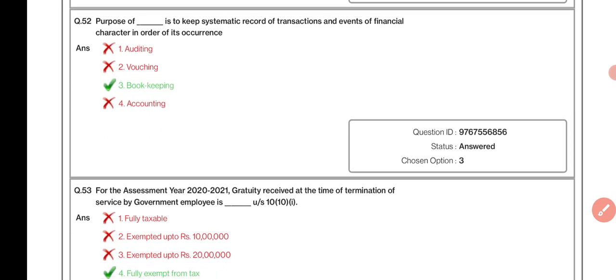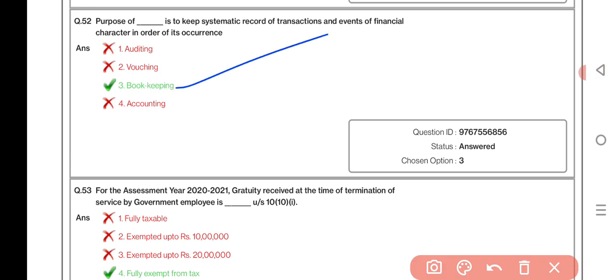The purpose of dash is to keep a systematic record of transactions and events of a financial character in order of their occurrence: bookkeeping. For the assessment year 2020-21, gratuity received at the time of termination of service by a government employee is dash under Section 10(10)(i) of the Income Tax Act: fully exempt from tax.